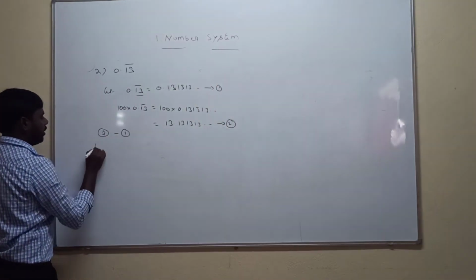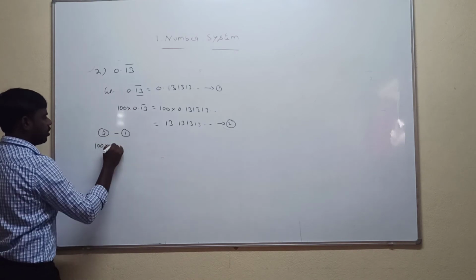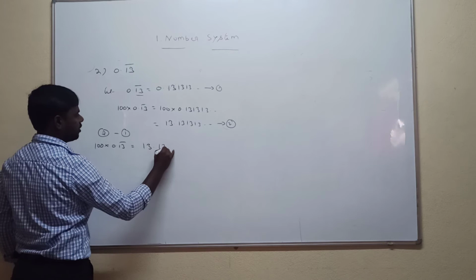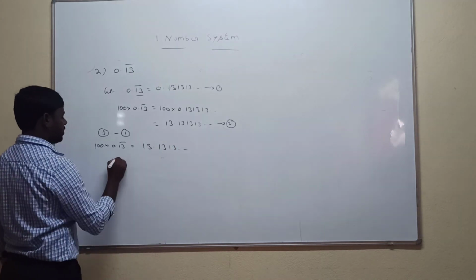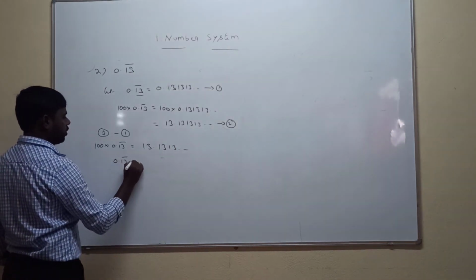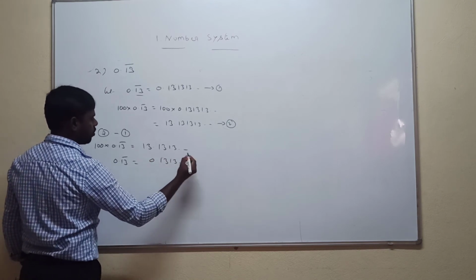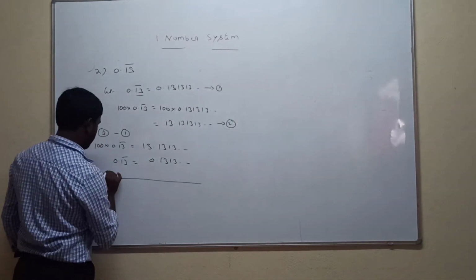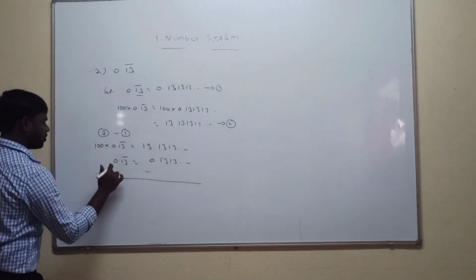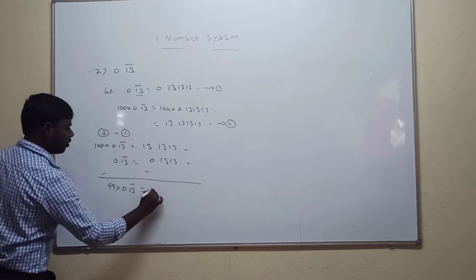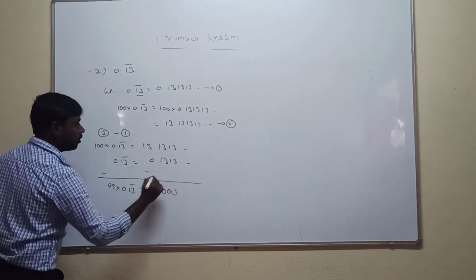Equation 2: left side 100 into 0.13 bar is equal to the right side value 13.1313 and so on. The first equation is 0.13 bar is equal to 0.1313 and so on. Subtracting, the sign will be changed. 100 minus 1 is 99 into 0.13 bar is equal to 13.00.